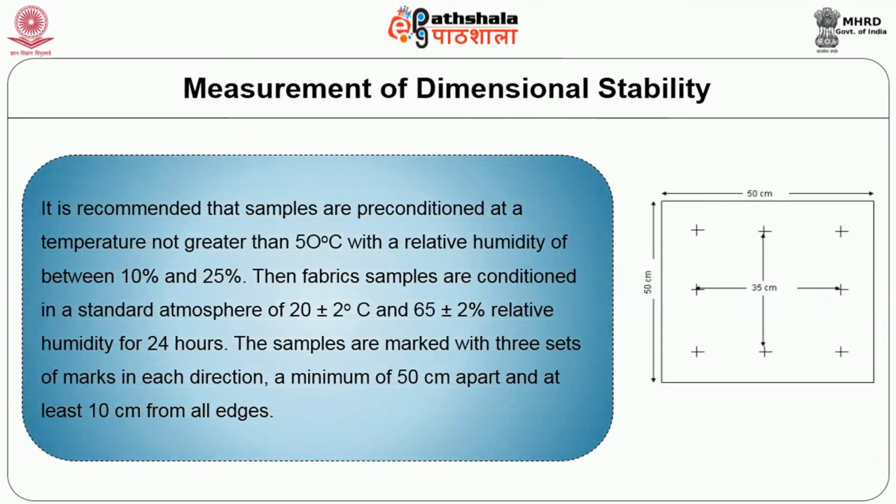Measurement of dimensional stability. It is recommended that samples are preconditioned at a temperature not greater than 50 degrees Celsius with relative humidity of between 10% and 25%. Then the fabric samples are conditioned in a standard atmosphere of 20 plus or minus 2 degrees Celsius and 65 plus or minus 2% relative humidity for 24 hours. The samples are marked with 3 sets of marks in each direction, a minimum of 50 cm apart and at least 10 cm from all edges, as shown in the figure.